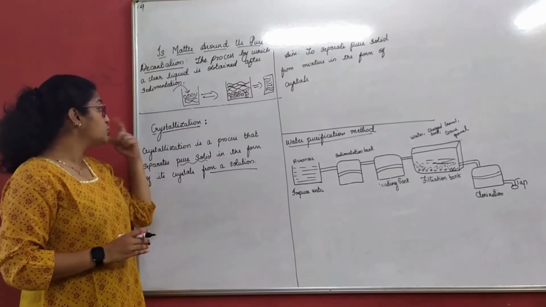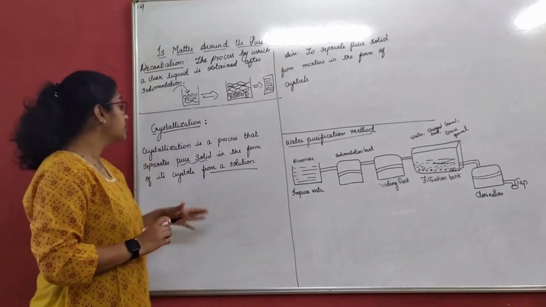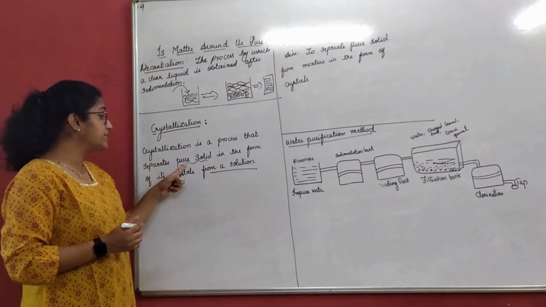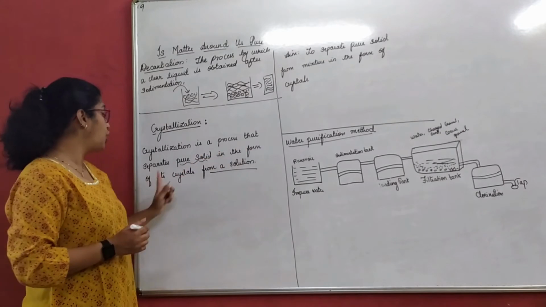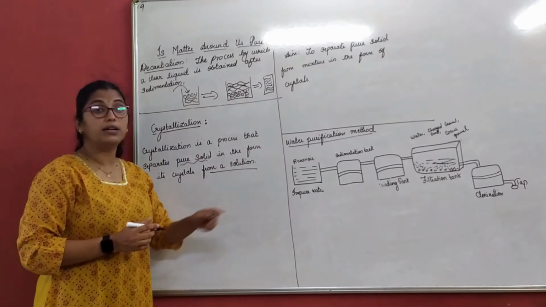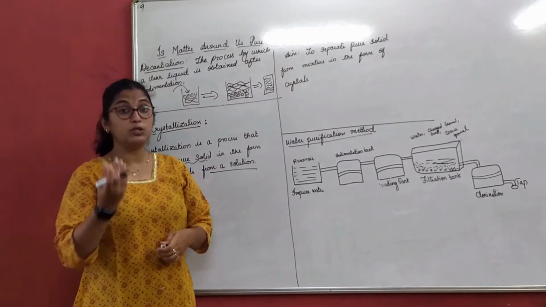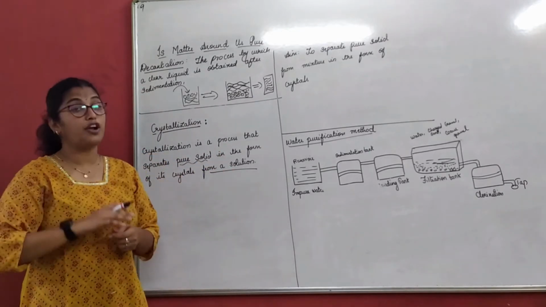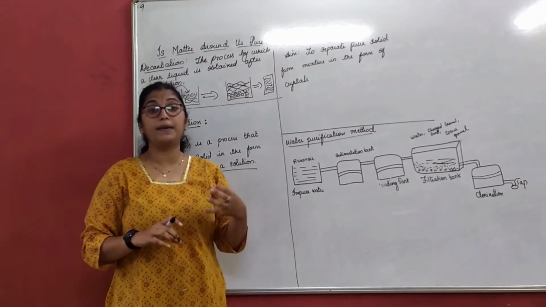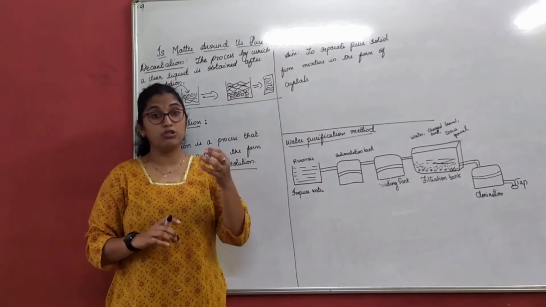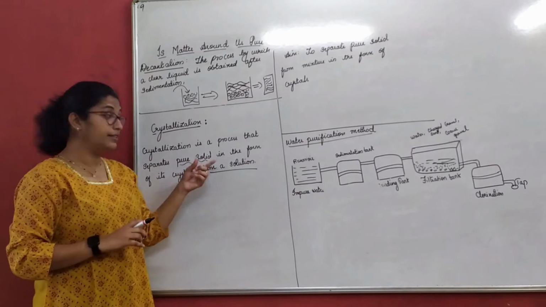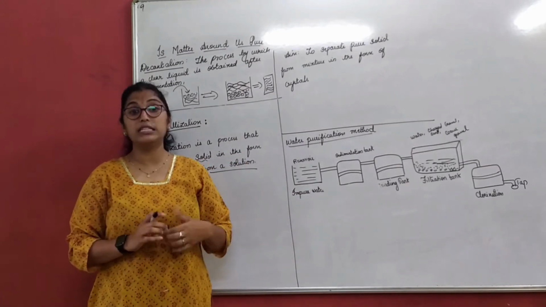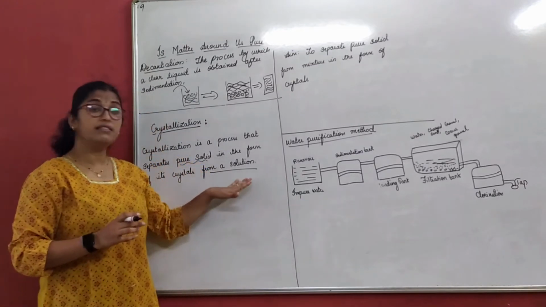So we move to the next one, crystallization. What is crystallization? Crystallization is a process that separates a pure solid in the form of its crystals from a solution. That means we are getting a pure solid in the form of crystals from a solution. The best example is obtaining salt from seawater. Salt is nothing but a pure solid in the form of crystals from a solution, and the solution is seawater.